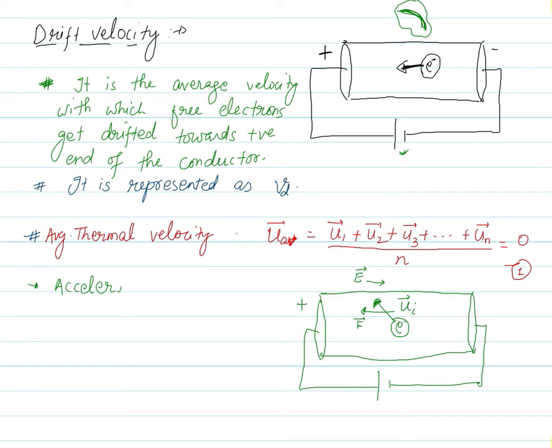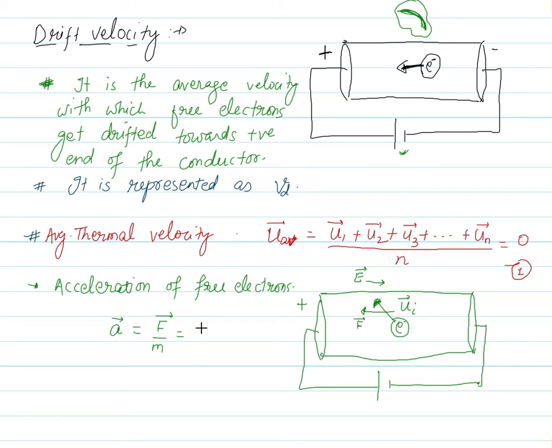So how do you write the acceleration of free electrons in this case? This is very easy to write. Acceleration is always given by F vector by m, right? And how do you write F vector?